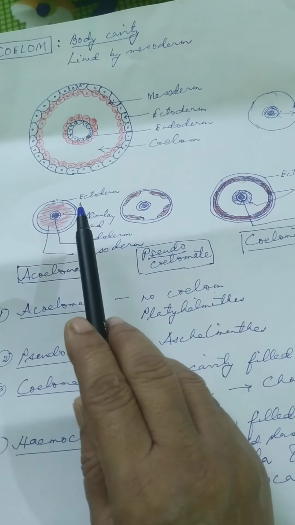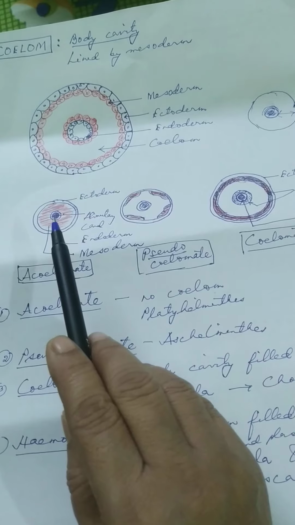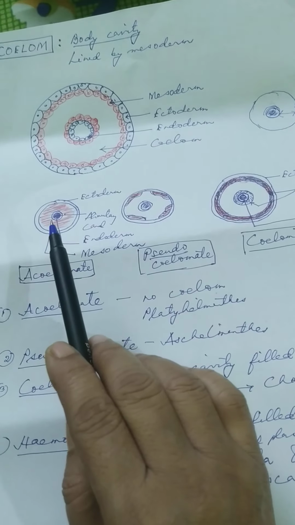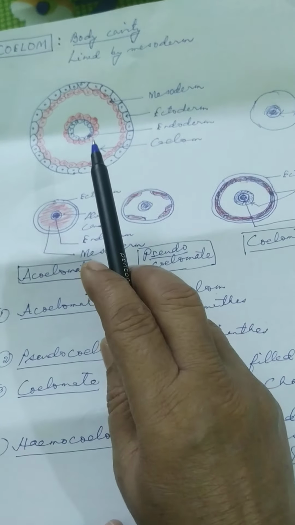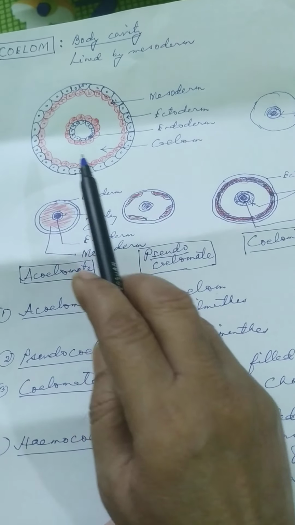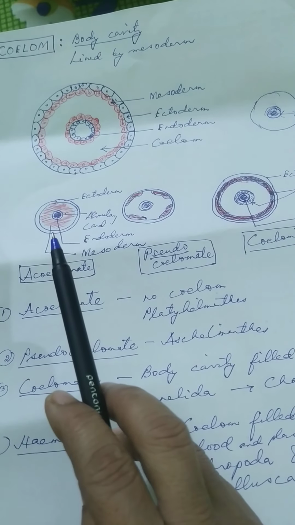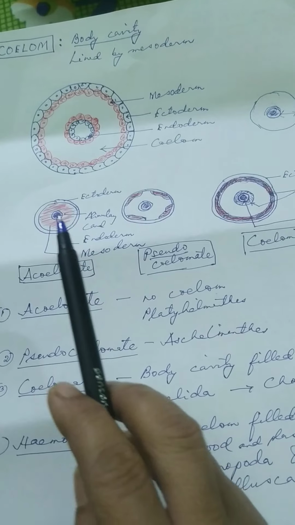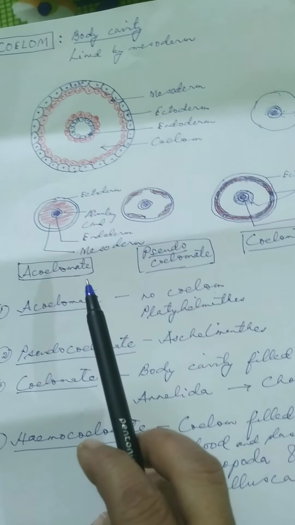Yes, there is ectoderm present, there is endoderm present and mesoderm present, but between the two mesodermal walls, this cavity is not present. Okay, so animals that do not have coelom, they are called what?